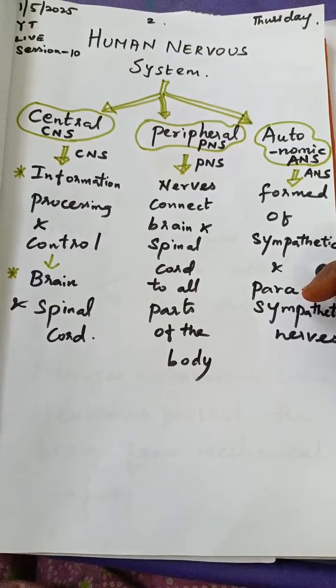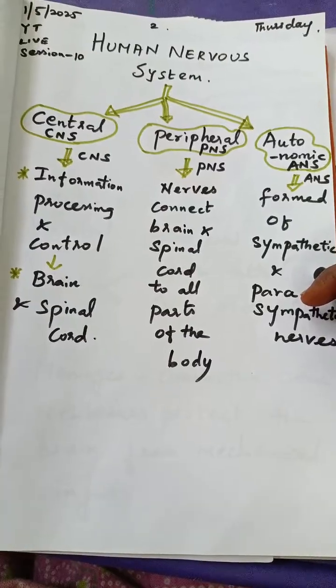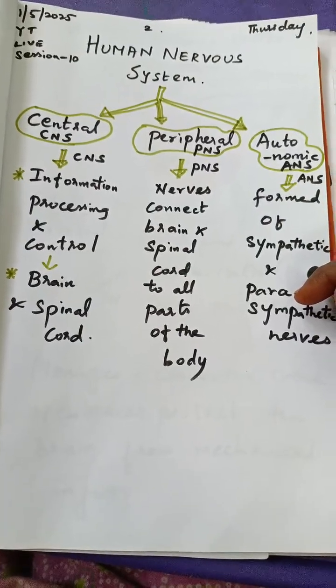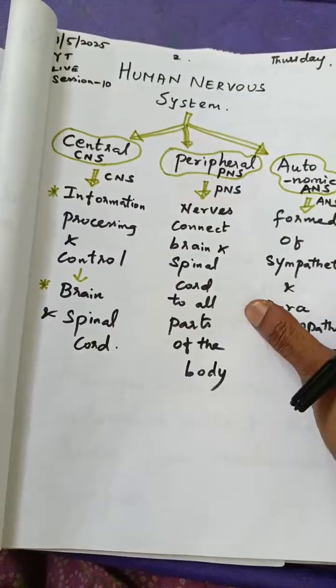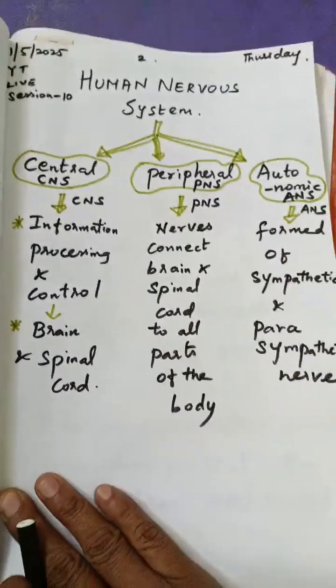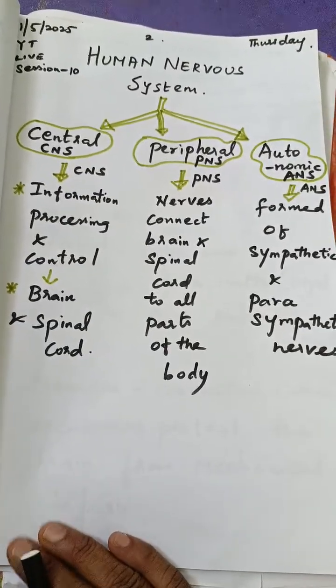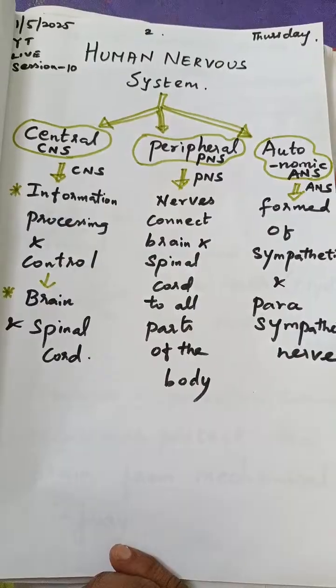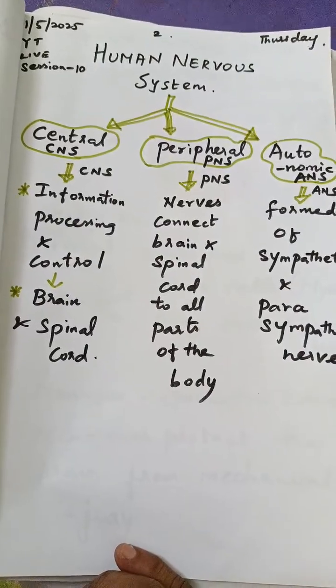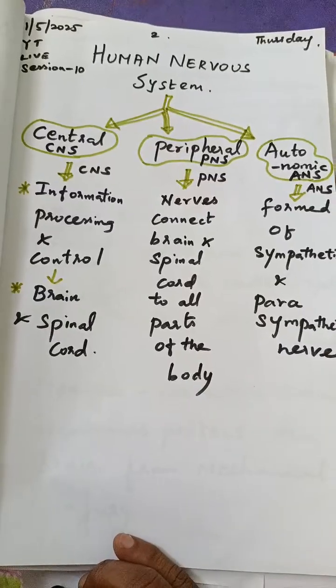As we studied in our lower classes in computer science, what is the CPU? The CPU is nothing but the brain of the computer, isn't it? Similarly, you would have heard about the nucleus of a cell, that is the master or brain of the cell.